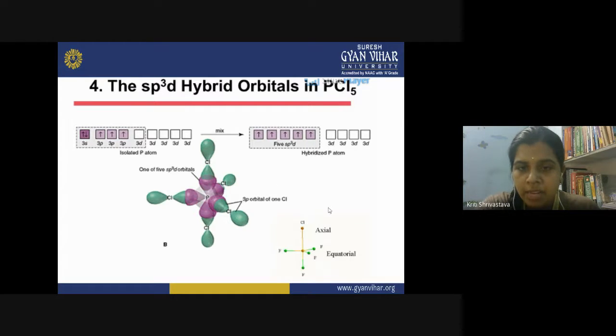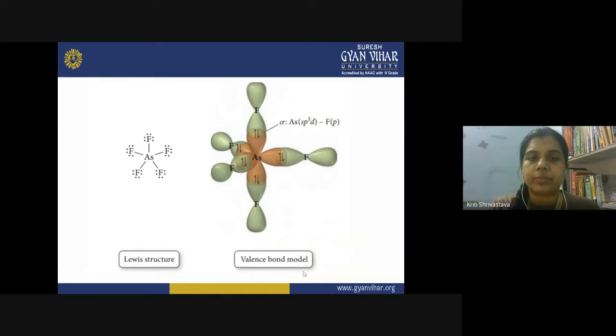Now, when this hybridization occurs, three orbitals are present in the same plane, and two are perpendicular. So these are the equatorial orbitals, and these are the axial orbitals. So two types of bond are present, and this geometry is called trigonal bipyramidal. So when there is sp3d hybridization, you get a trigonal bipyramidal structure.